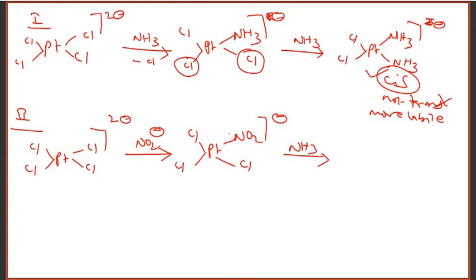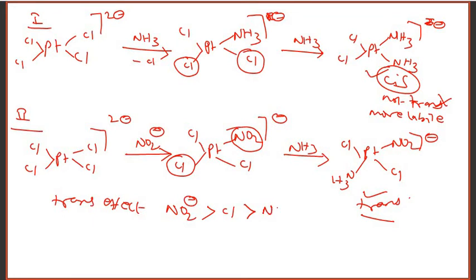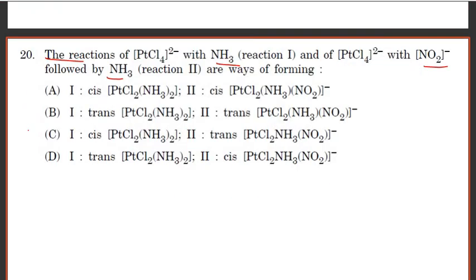Now NO2 and Cl have the greatest trans effect. So the ammonia is substituted trans to the NO2, and a trans compound is formed instead of a cis compound. Here in trans effect, you have to remember that the ligand NO2 minus has a greater trans effect than chlorine, which is greater than ammonia. C is the correct answer.